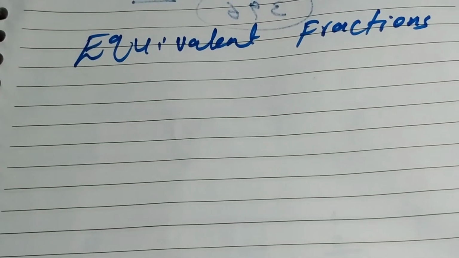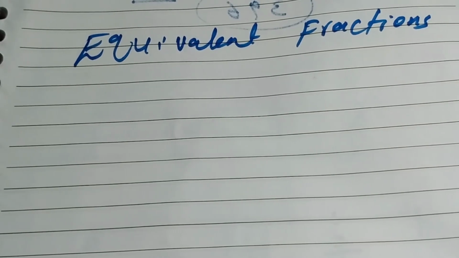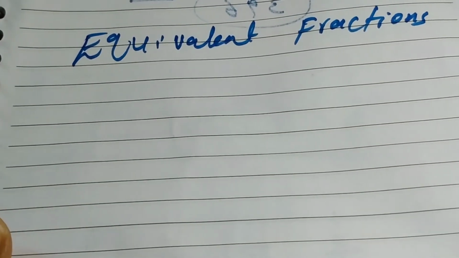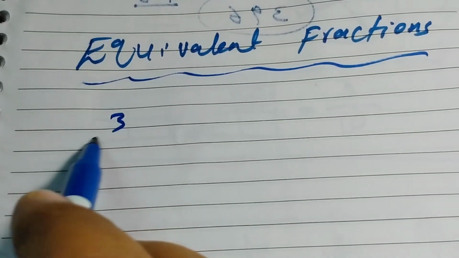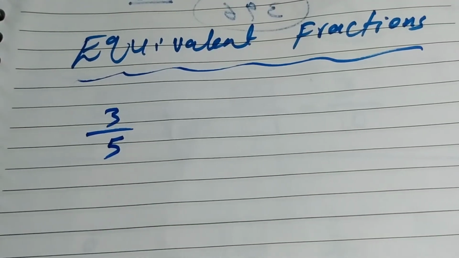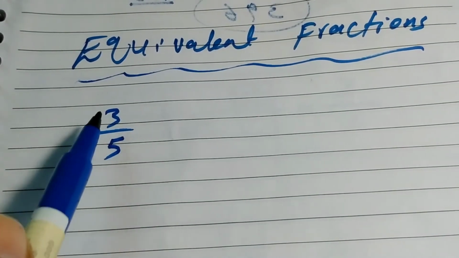Equivalent fractions, my dear, you can find, as I told you in simplification, by simplifying a fraction. It is a little bit related to that. So let us try to solve some examples. For example, 3 over 5. Find an equivalent fraction of 3 over 5.